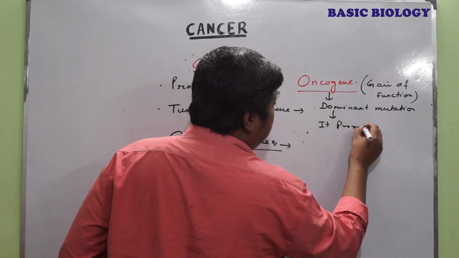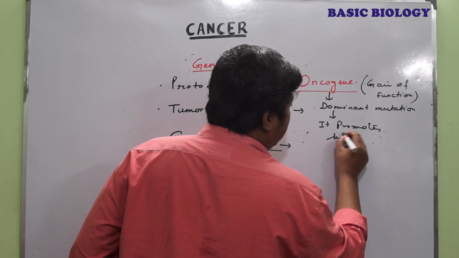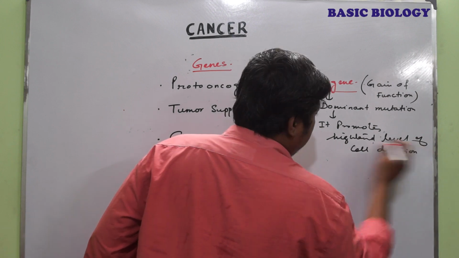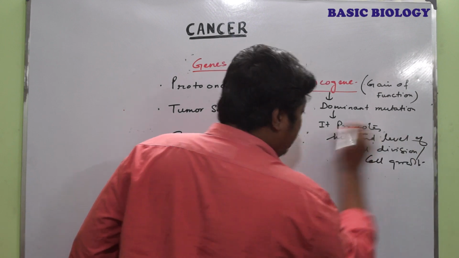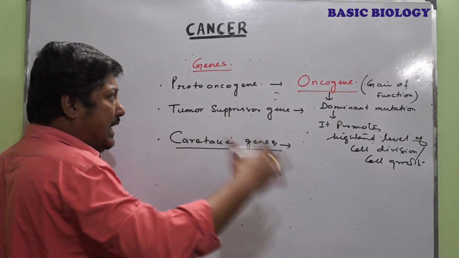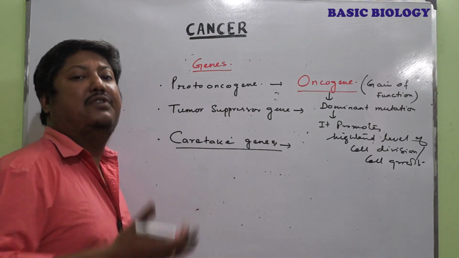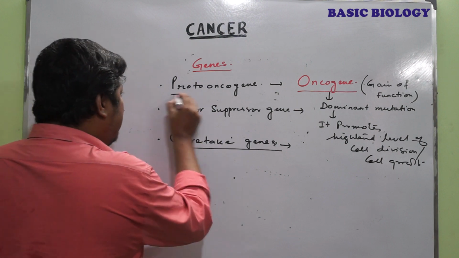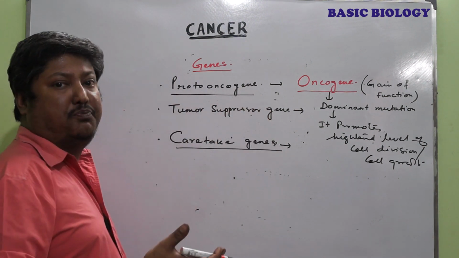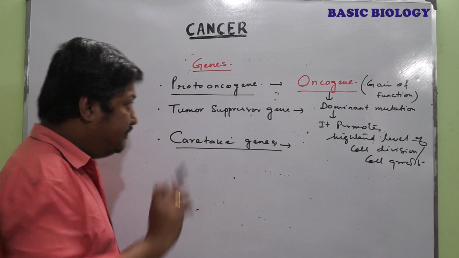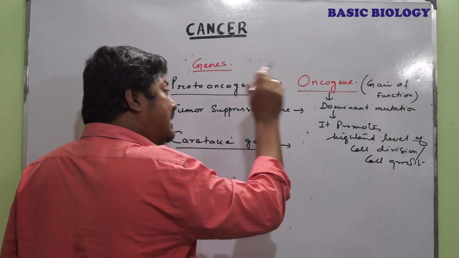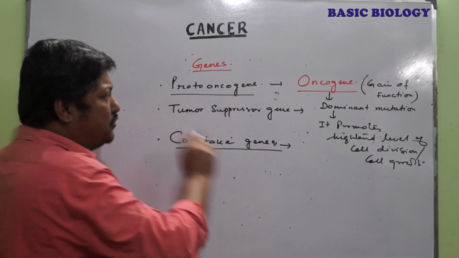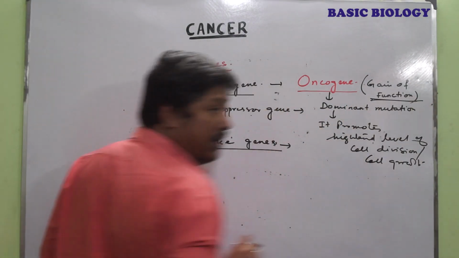And what is its function? It promotes heightened level of cell division or cell growth. That means without any restriction, it promotes the cell division process. That means the uncontrolled cell proliferation. So normally proto-oncogene is responsible for the cell proliferation, but in a controlled fashion. But oncogene, the same thing it will do, but in an uncontrolled fashion. So that's why it is called the gain of function.